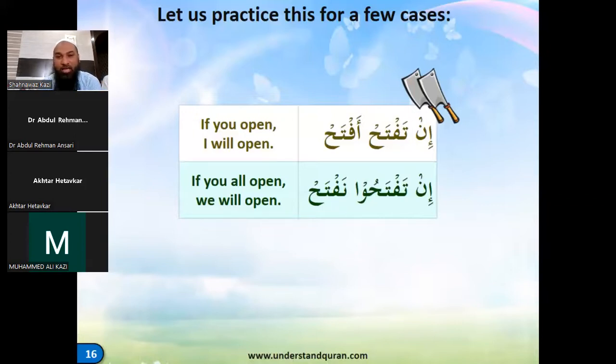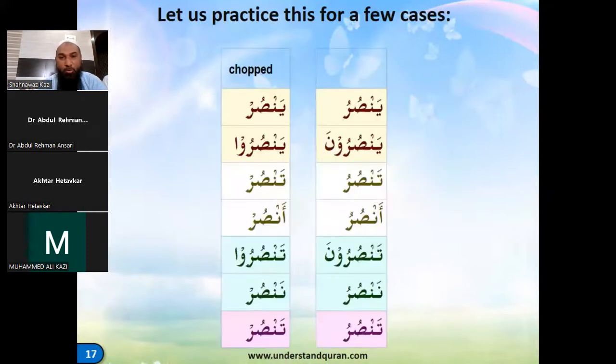Continuing, another word is yansuru, which becomes yansur. Yansuruna will become yansuru. Tansuru will become tansur. Ansuru will become ansur. Tansuruna will become tansuru. Nansuru will become nansur.